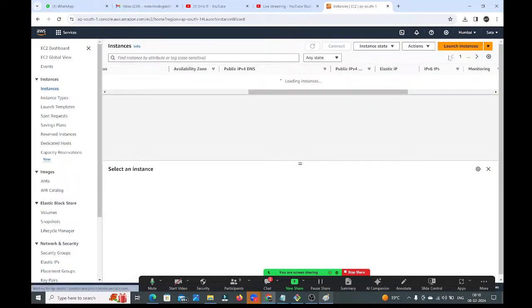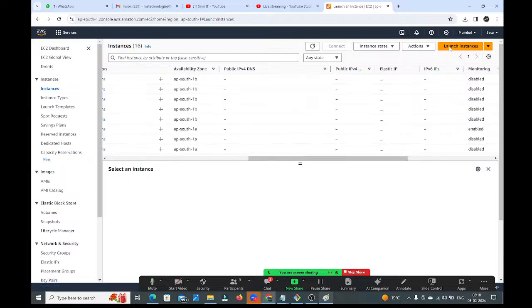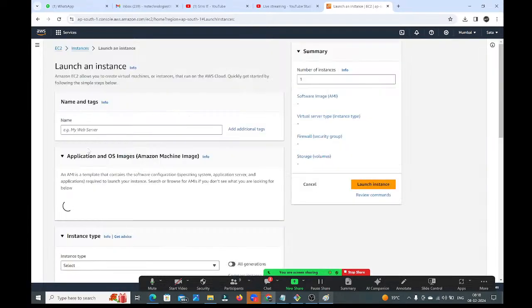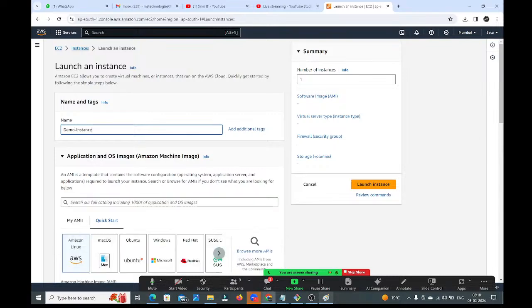Then you will get one page. Whenever you click on that launch instance, you will get one page, guys. See, this is the launch instance page. Beautiful UI is available. From here it is asking to give the name of the instance. I am giving the name as demo instance.